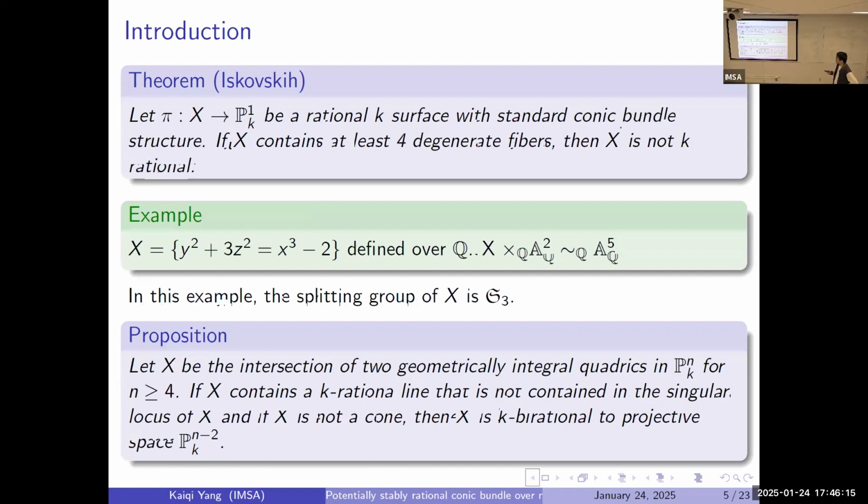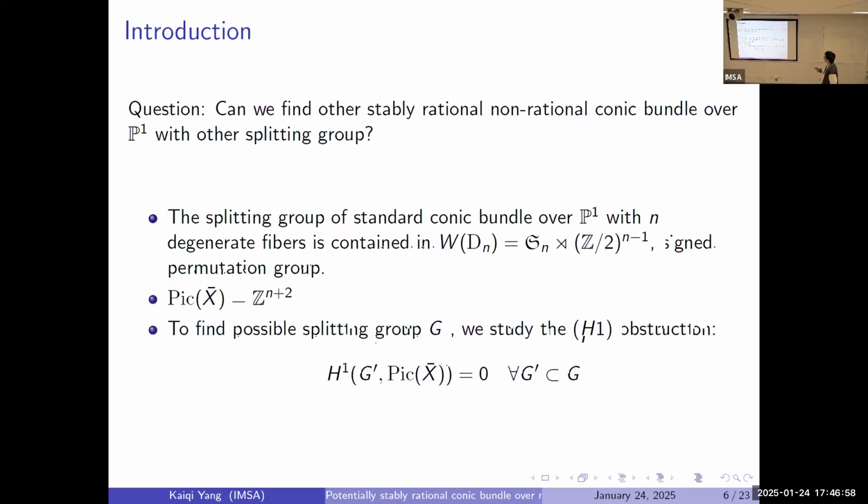And the rationality construction for this one is like, well, they construct a torsor, and finally you have to show this torsor is rational, and then the torsor is the intersection of two geometrically integral quadrics in P7, I think, and it contains an irrational line that is not contained in the singular locus of X. And of course, this intersection of two quadrics is not a cone, and they project from this line, and that gives the rationality construction to show this is rational.